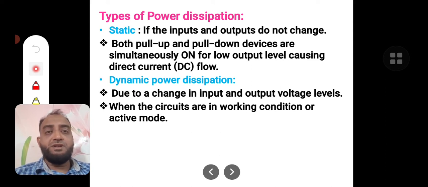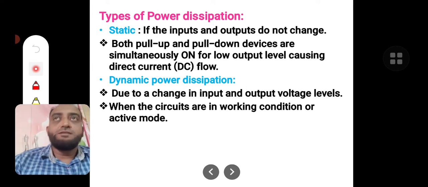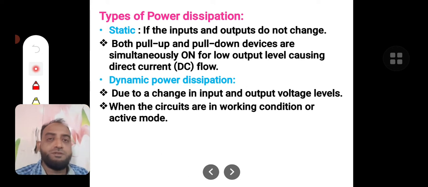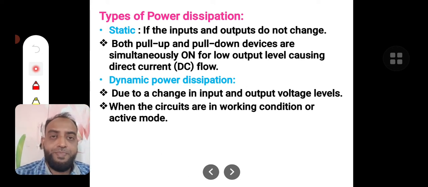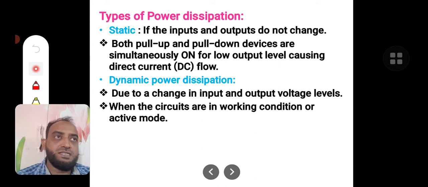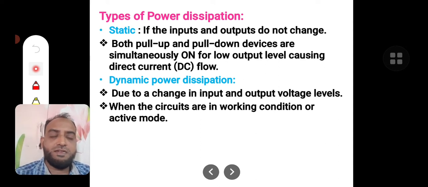Whereas the dynamic power dissipation is due to the changing levels of input and output. When the circuit is active and working, inputs and outputs keep changing. Whenever the load capacitor charges and discharges, it incurs power dissipation.